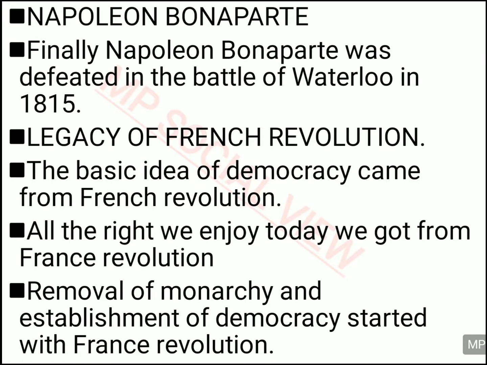Not only we, the Indians, many countries of Asia and Africa took inspiration from the French Revolution. They actually fought against the British authority and French authority, or any other colonial powers, the French, the British, the Germans, who used to rule in the various colonies. They got inspiration from the French Revolution and fought against them. The colonial powers were answered by the local people because they got inspired from the French Revolution. So this way, the French Revolution is one of the most important events of our history. So with this, we end this chapter.